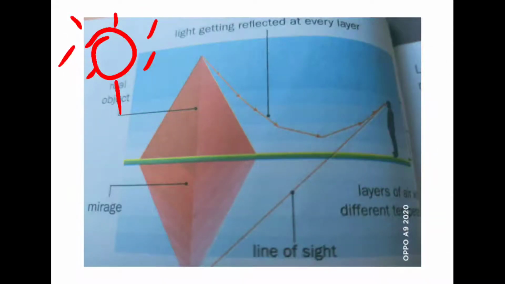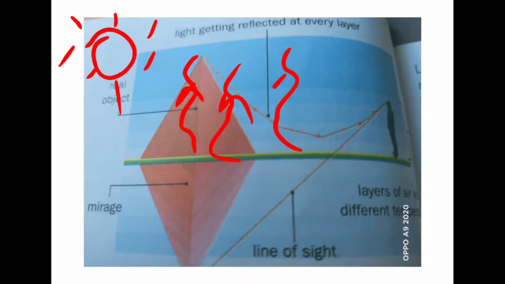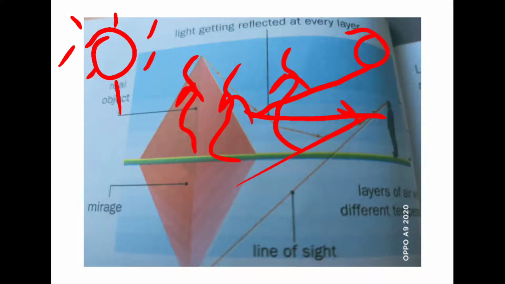Due to the decrease in density, it goes up in the form of vapor, and light rays passing through this vapor, as the density is very low, the speed of light increases and it reflects from different layers towards our eye. So when it reaches our eye, we find that the road is wet. Okay, so this is an illusion which is called mirage.